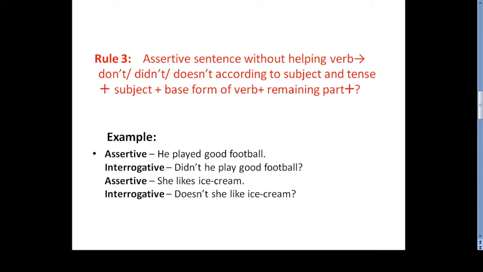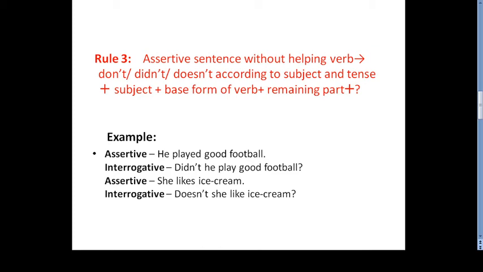We see an example: he played good football. It's in past tense and there are no helping verbs here. So we take did: did he play good football? And the example: she likes ice cream. It's in present tense, but the subject is third person singular. So it will be does here: does she like ice cream?